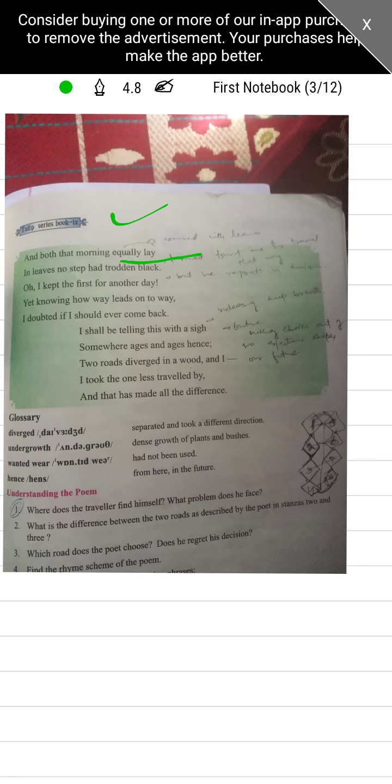In leaves no step had trodden black. Trodden means crushed or turned black, right? But he found that no step or no foot has turned them black because no one has walked on those roads, and that's why the color of these leaves had not turned into black.